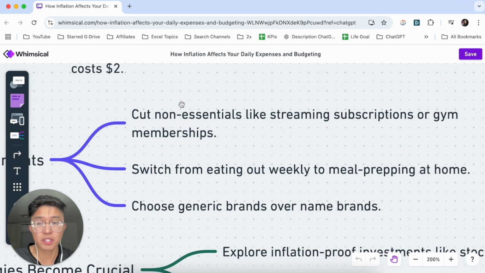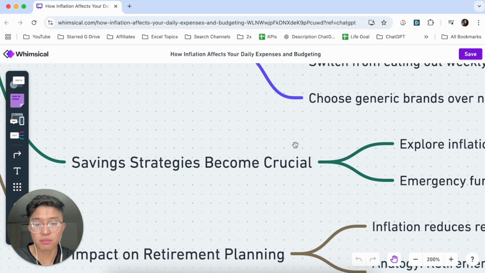For lifestyle adjustments, as far as inflation goes, you are going to need to cut non-essentials like streaming subscriptions or gym memberships perhaps, and even switch from eating out weekly to meal prepping at home. Also, choose generic brands over name brands. Now, saving strategies become crucial.